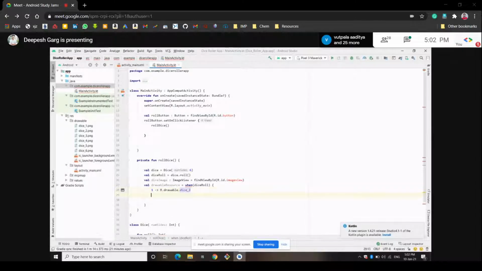Same for two. When two is generated, we will get two as an output. On the drawable, and then dice underscore two. Now we want three, and we'll write according to that.